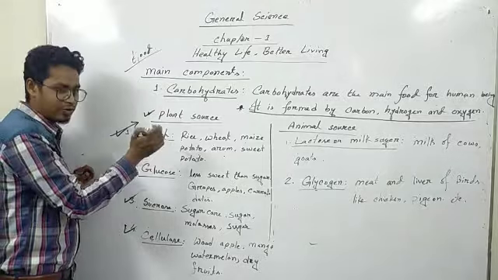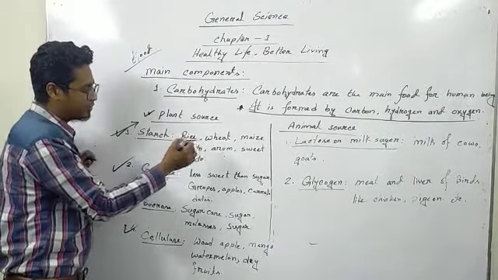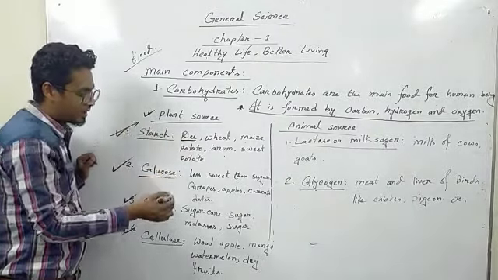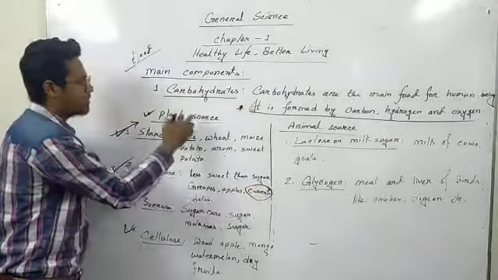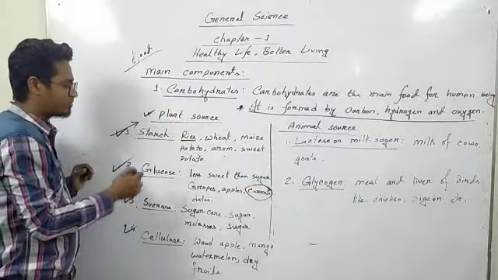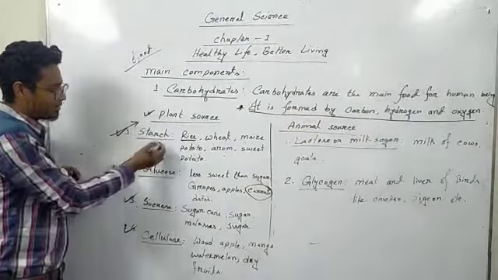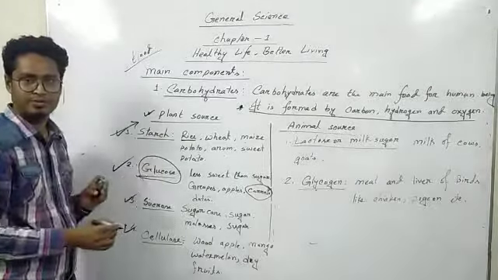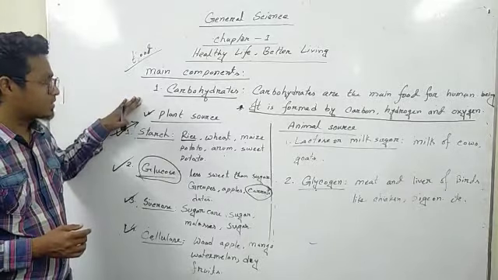We have to understand in which type of food we get which type of carbohydrate. If we ask you in carrot which type of carbohydrate is found, you have to say it is glucose. These are the plant sources of carbohydrate.